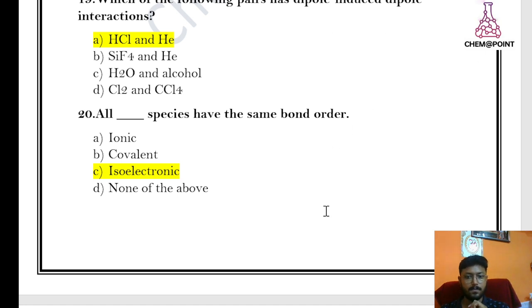Got my point? So dear student, there are 20 questions. I am sharing these 20 very important questions, so please note them down in your notebooks and solve them. First of all, read the question carefully, choose the option which is correct according to you, then you can cross check.